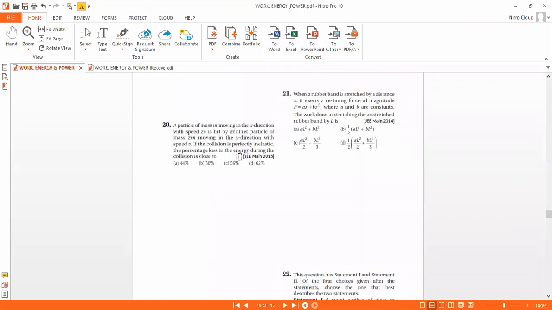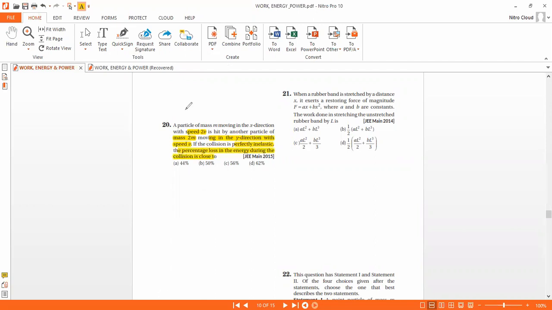Okay, next one, question 20. A particle of mass m moving in the x direction with speed 2v is hit by another particle of mass 2m moving in the y direction with a speed v. If the collision is perfectly inelastic, the percentage loss in energy during the collision is closest to?